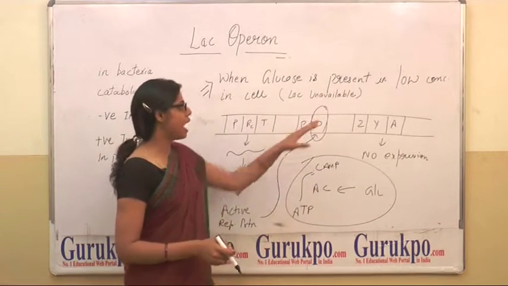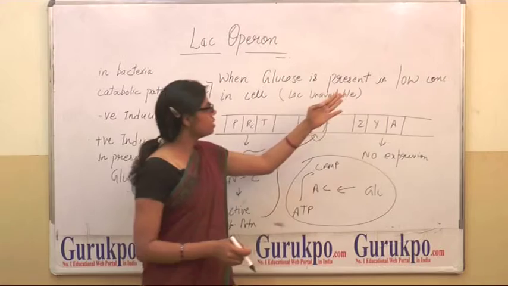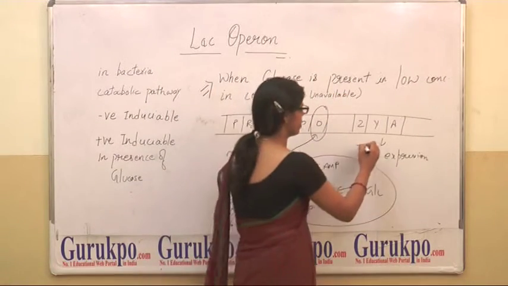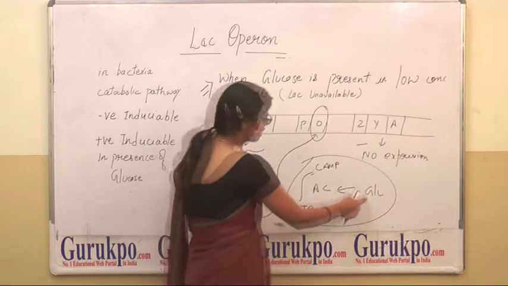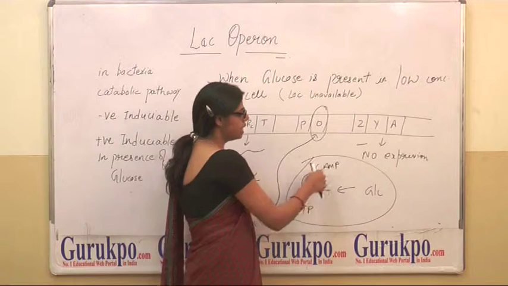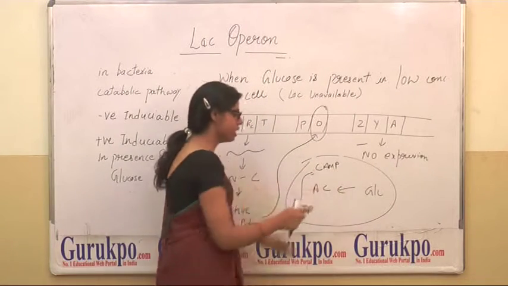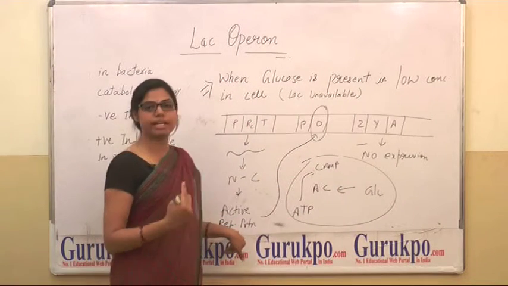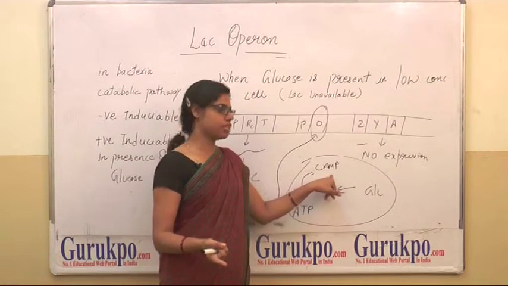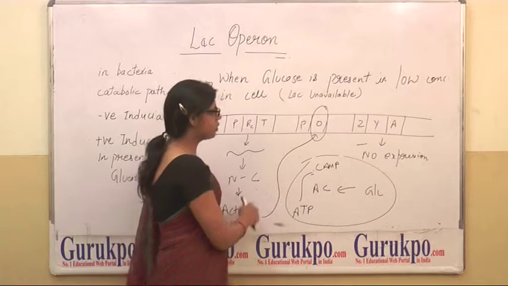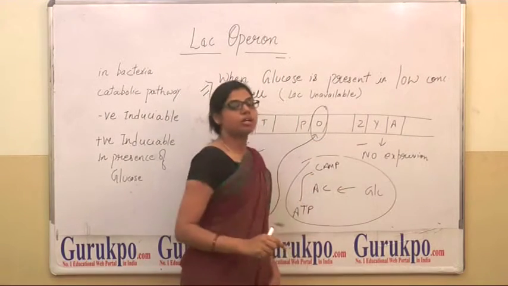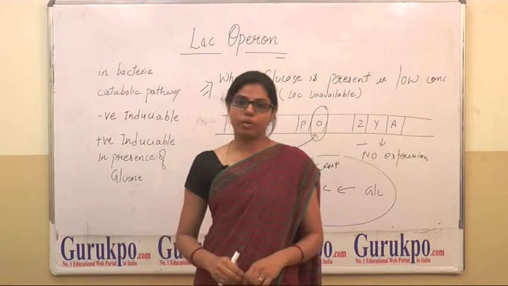If there is high concentration of glucose and the same possibility, lactose unavailable, then also there is no expression, because glucose can activate the adenylyl cyclase, but there is no role of cyclic AMP because there is no active activator protein which it can bind and enhance the expression. So active repressor protein easily binds to the operator and there is no expression. This is all about the lac-operon.